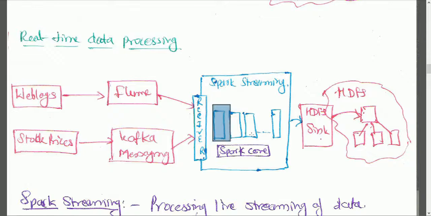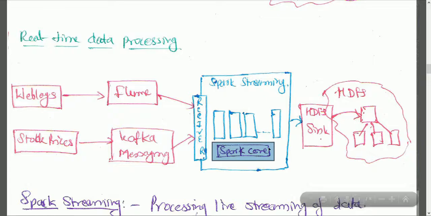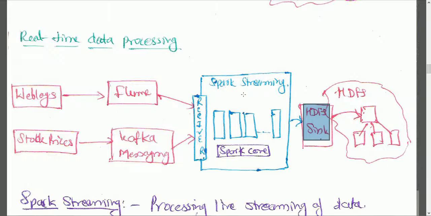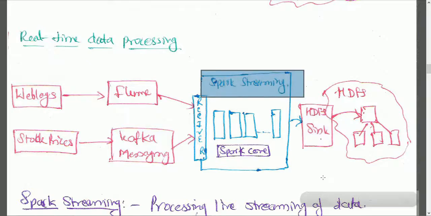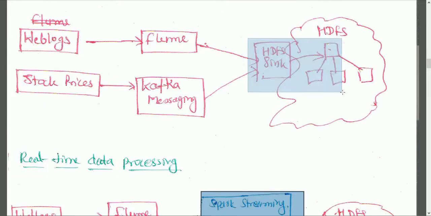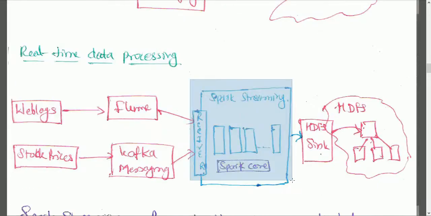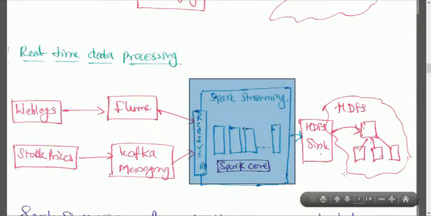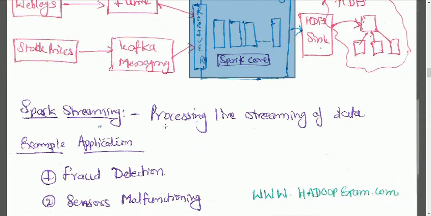We'll discuss more on what these batches are, and using the Spark Core library you can process this data here only, when it is coming, and then once the data is processed, send it to the HDFS sink, which stores it in the HDFS file system. So this is Spark Streaming, which will help us process the data on the fly. We are not directly storing the data as it is in HDFS. We are first processing this data and then storing it into HDFS. Okay, so that is Spark Streaming: processing live streaming of data.